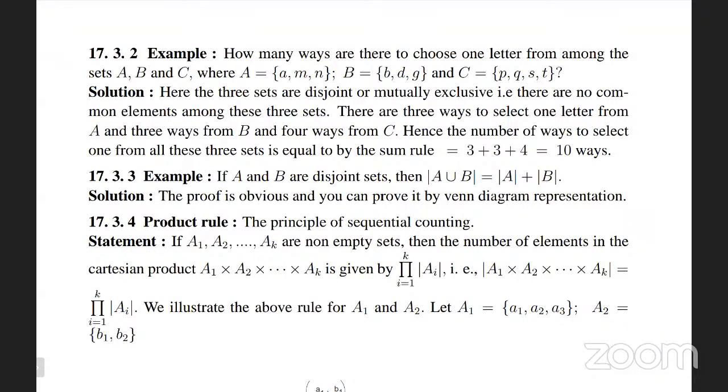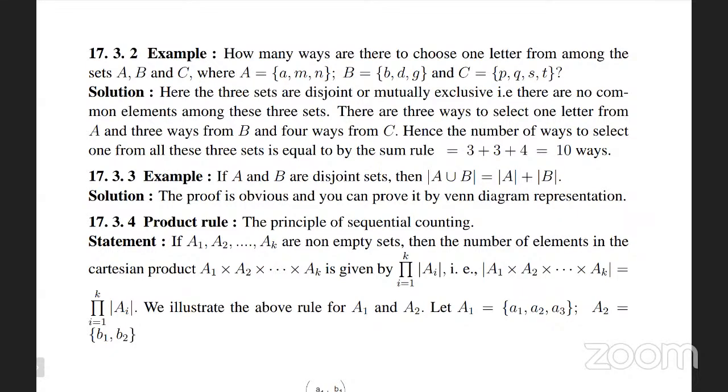Here is another example: if A and B are 2 disjoint sets, then |A union B| equals |A| plus |B|. For the proof, we can also use Venn diagram representations. Next comes the product rule of the counting principle. The notation is pi, i equals 1 to k.